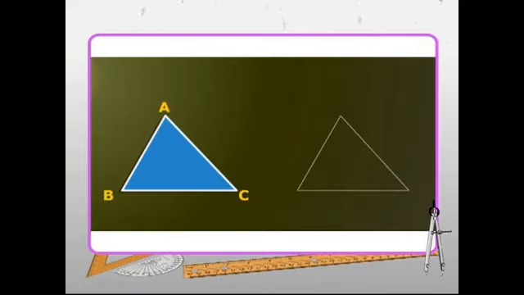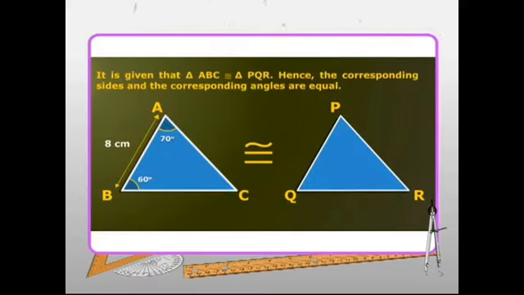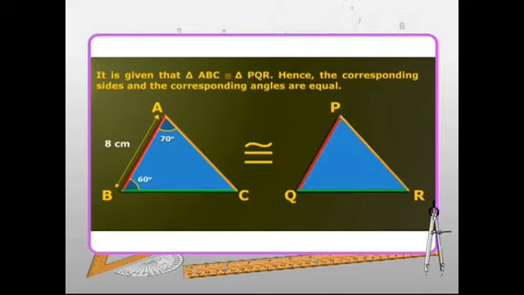Given that triangle ABC is congruent to triangle PQR, angle A is equal to 70 degrees, angle B is equal to 60 degrees, and side AB is equal to 8 centimeters. Find angles PQR and the side PQ. Since we are given that triangle ABC is congruent to triangle PQR, hence their corresponding sides and the corresponding angles are equal.